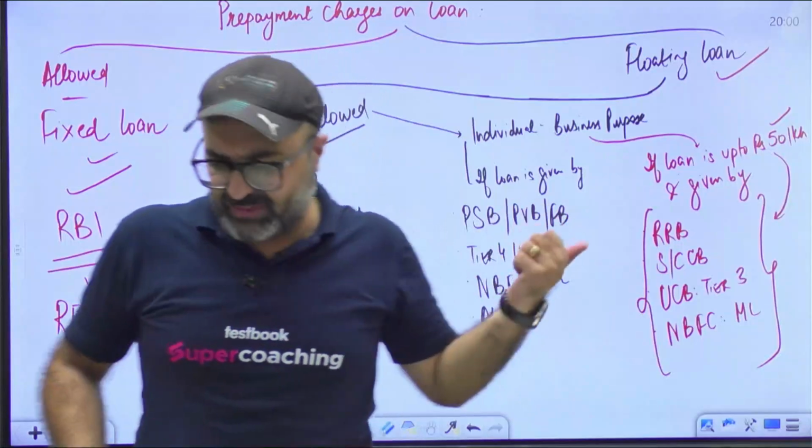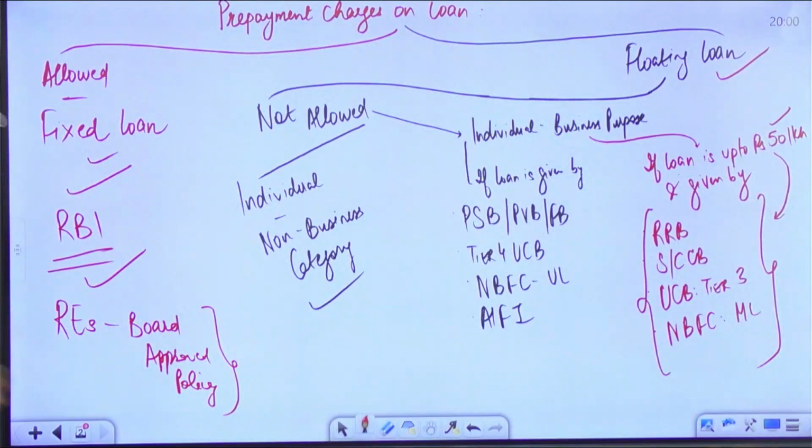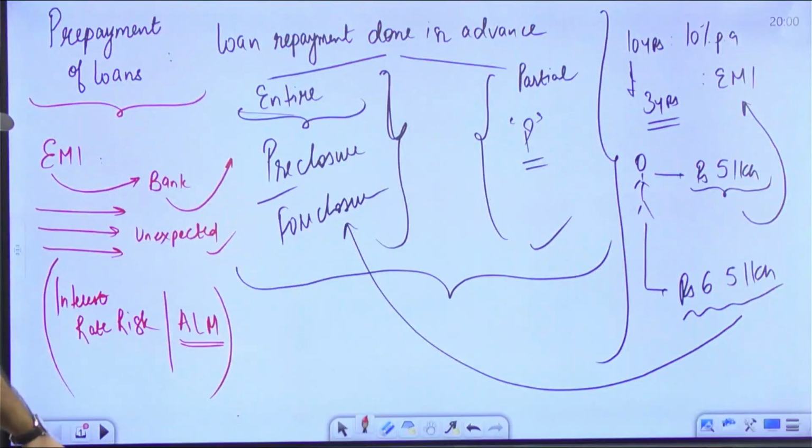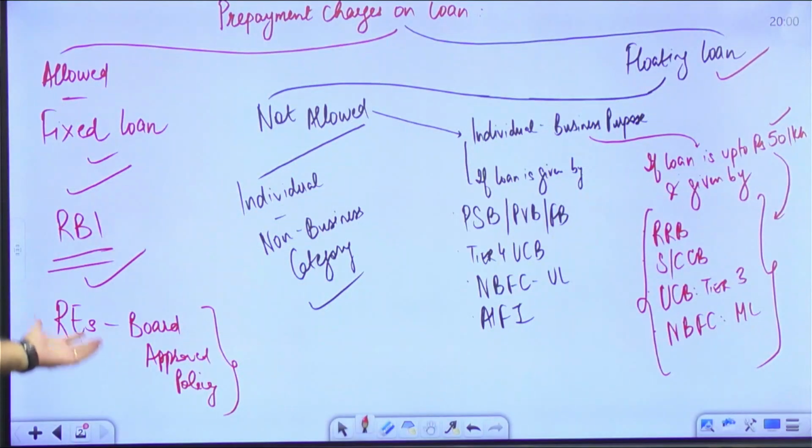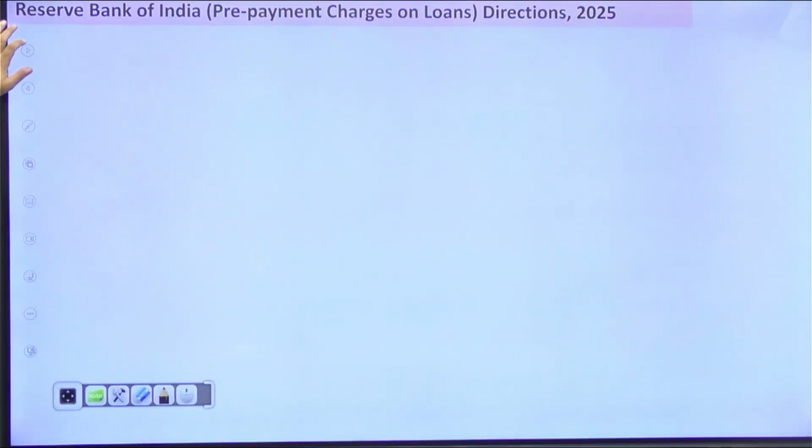Is it clear? Now let's quickly read out the entire content and things will be much clearer to you. This is what I call the entire handwritten note of one particular RBI circular, which is easy for you to memorize. So let's go back and check out the detail which I have for you.